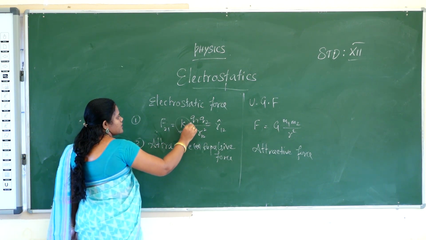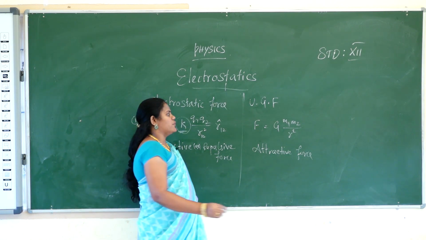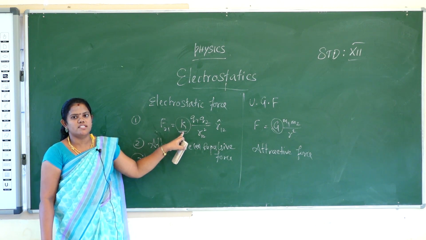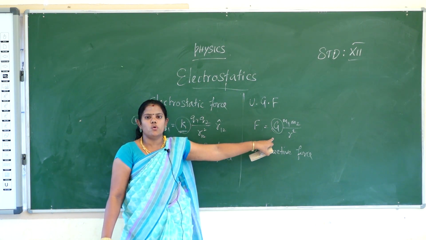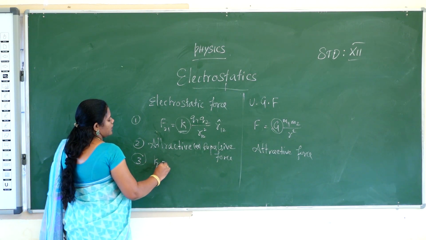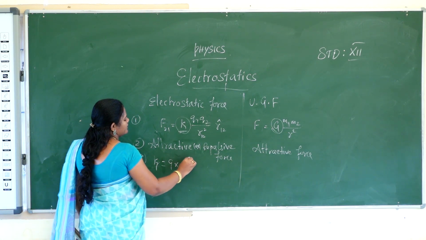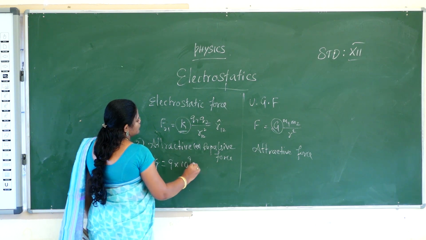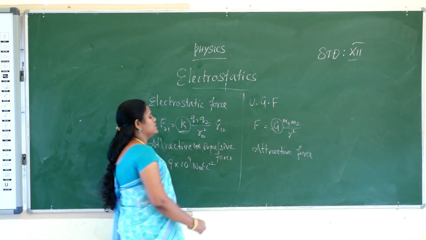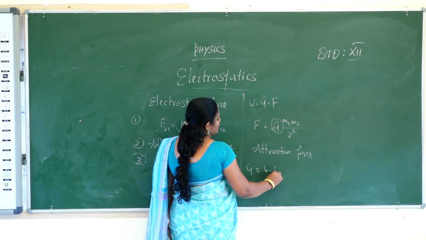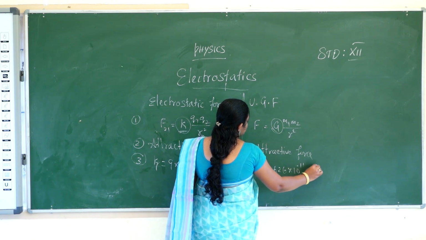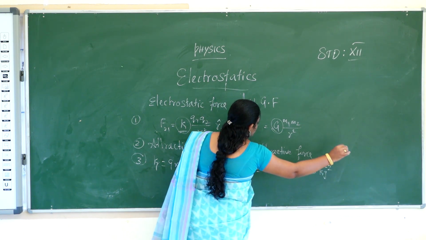The electrostatic force constant is K. The universal gravitational force constant is G. What is the meaning of that? That is the force constant K, and that is the gravitational constant G. What is the value of the two constants? K is equal to 9 into 10 power 9 Newton meter square Coulomb per minus 2. And G is 6.626 into 10 power minus 11 Newton meter square kilogram per minus 2.